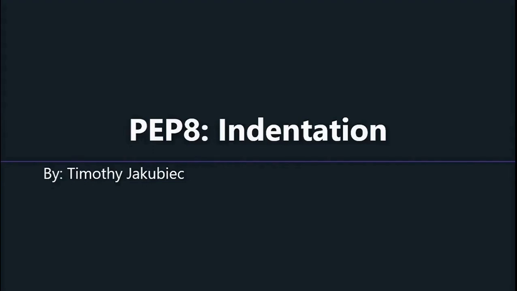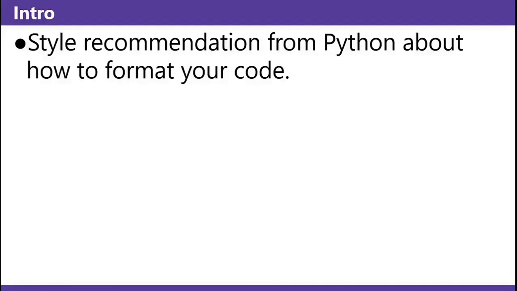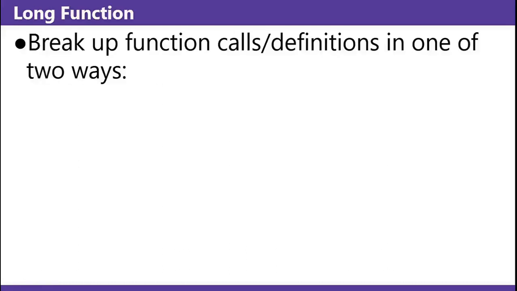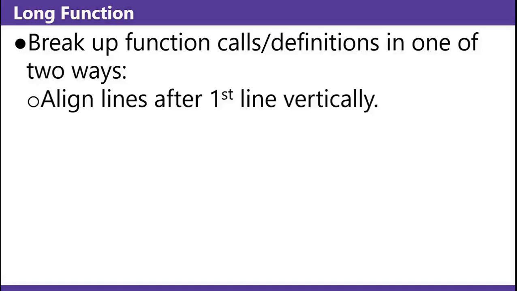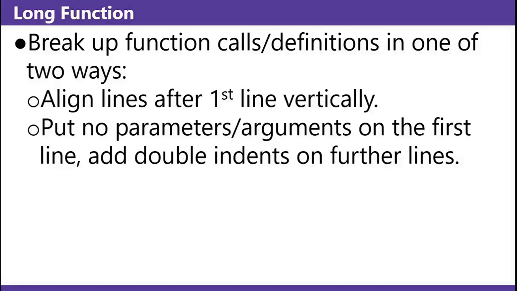Today you're going to learn about indentation in PEP8. PEP8 is a style recommendation from Python about how to format your code. For a long function, break up the call or definition in one of two ways. Align lines after the first line vertically, or put no parameters or arguments on the first line and then add double